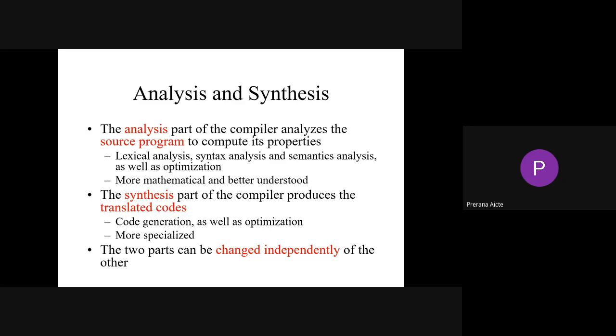The analysis part of the compiler analyzes the source program to compute its properties, such as lexical syntax and semantics, as well as part of your optimization. For better understanding, the first three phases are the analysis phase, and the next, code generation and code optimization, along with part of your intermediate code, come under the synthesis part of your compiler. We also call it the backend of your compiler. The two parts can be changed independently of each other.